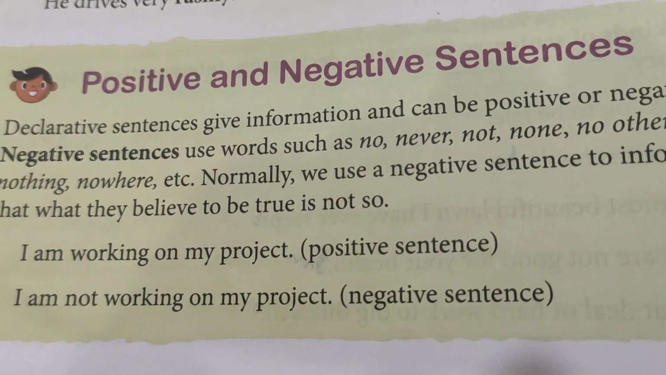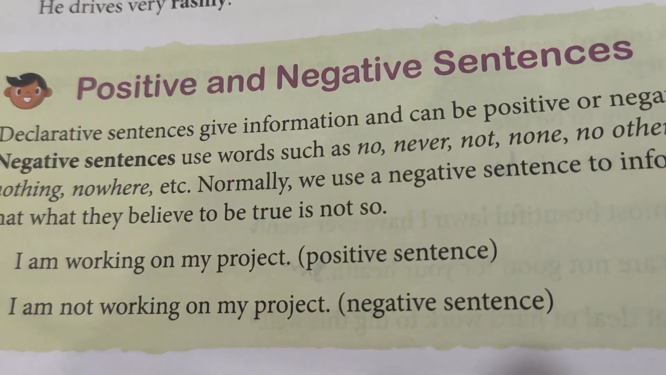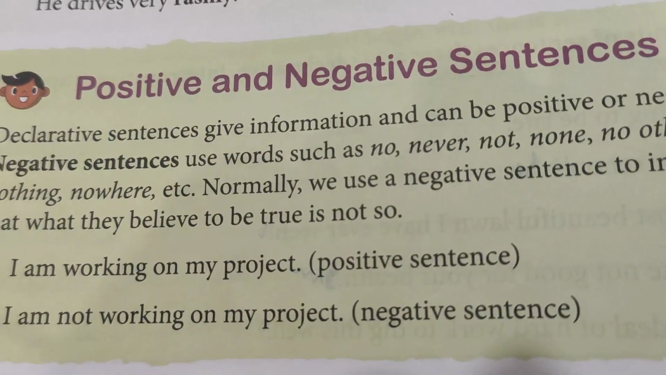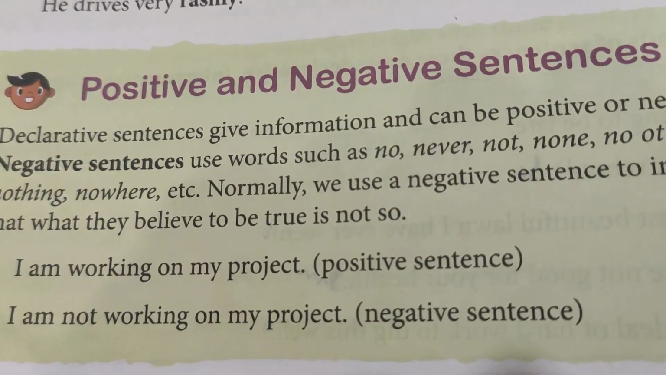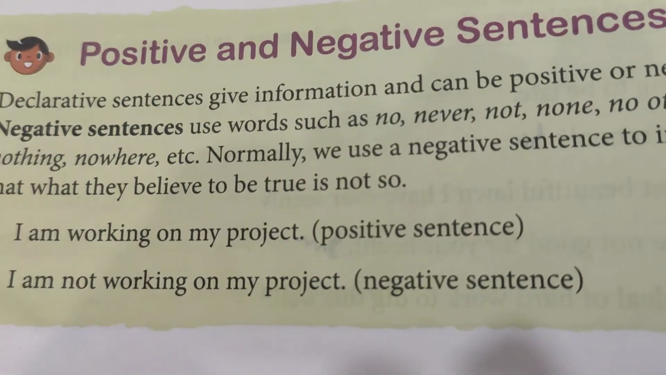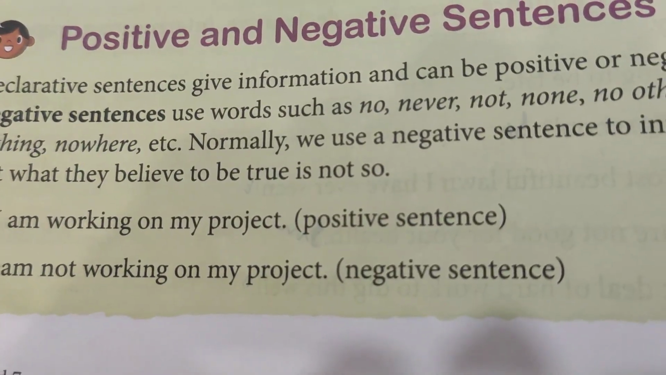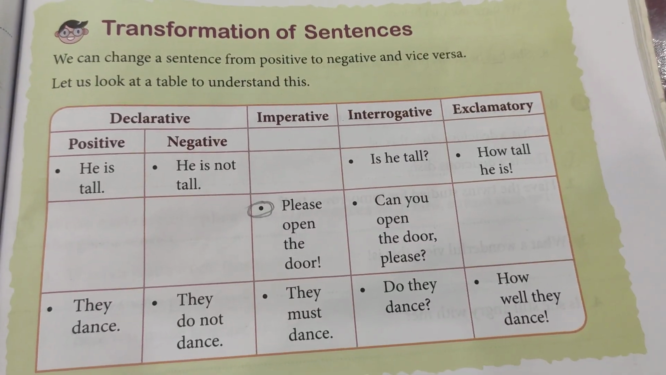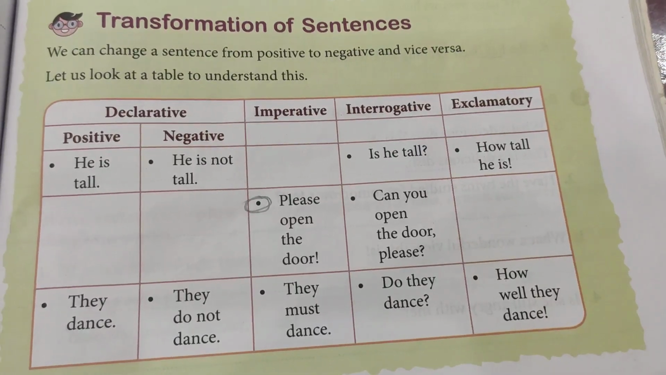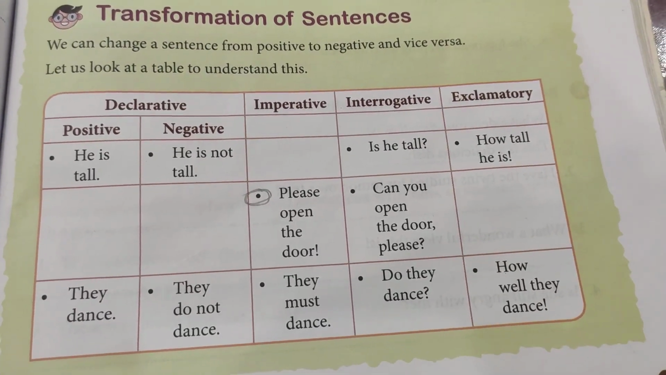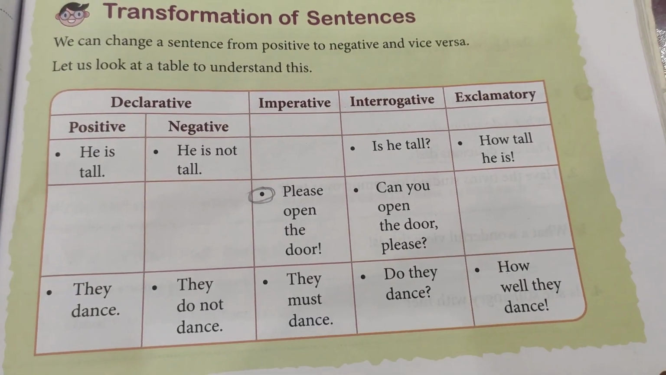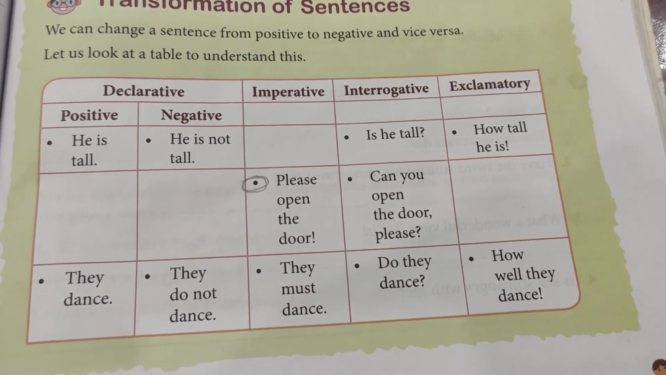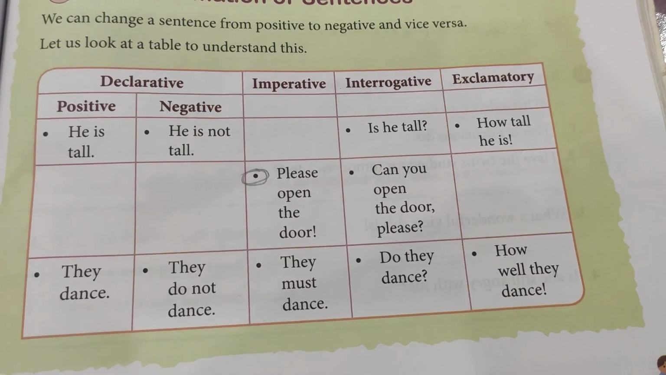Look at the examples. I am working on my project, and I can make it negative by adding not. I am not working on my project. So I hope you see how a declarative or an assertive sentence is made negative or positive, and vice versa. Now we can also change a sentence from positive to negative or vice versa. Look at the table and let's try to understand. A declarative sentence, positive and negative, how is it? He is tall, he is not tall. They dance, they do not dance.